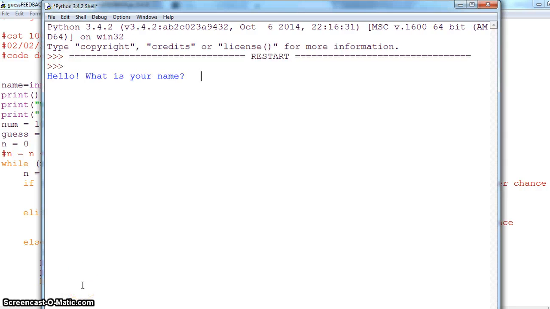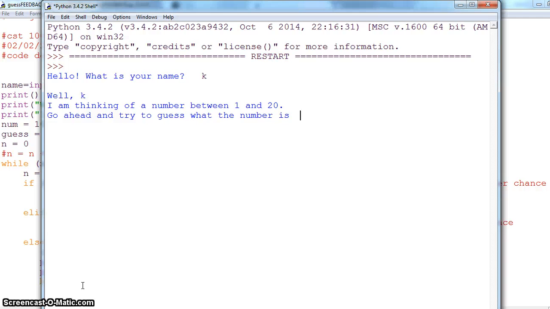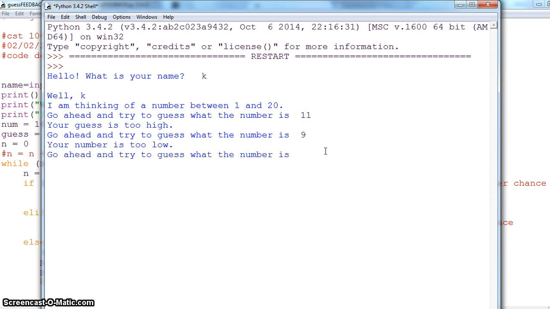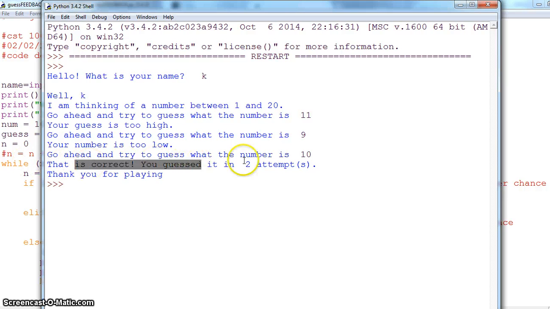If you remove this, save with Control S, and run it, you'll see what happens. I'm just giving a number in. I'm thinking of some number, so let's give 11 again: too high. 9: too low. I'll say 10. That is correct. You guessed it in 2 attempts. And thank you. And see, this is 2 attempts.